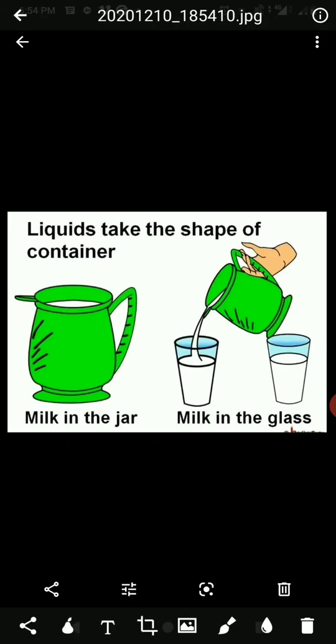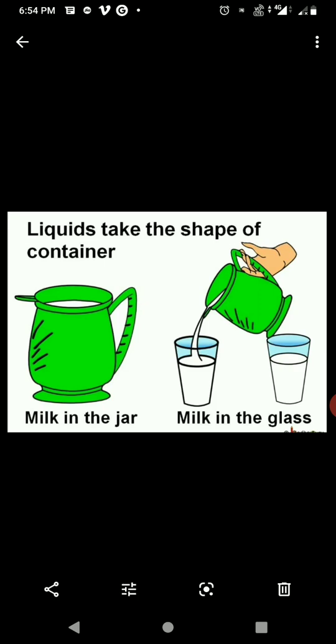Dear children, today we will learn about measurement of capacity. You know, measurements are used daily in our lives. You already know water, milk, oil are liquids because liquids do not have a definite shape or size and they take the shape of the container, like when the milk from a jar is poured into the glass, the milk takes the shape of the glass.